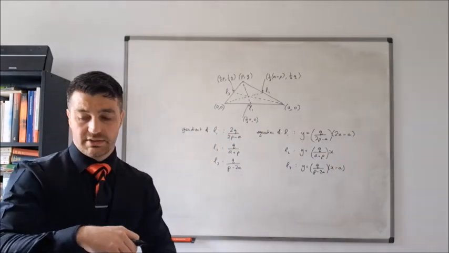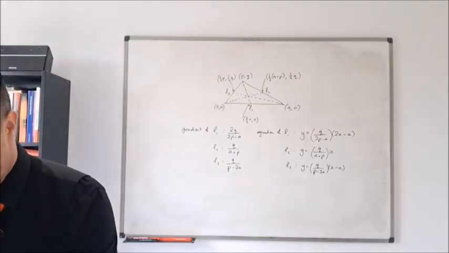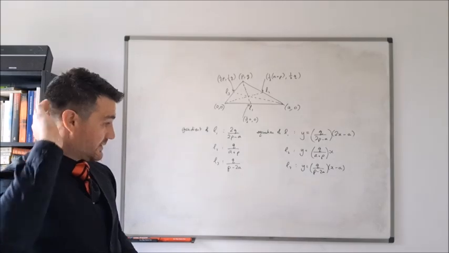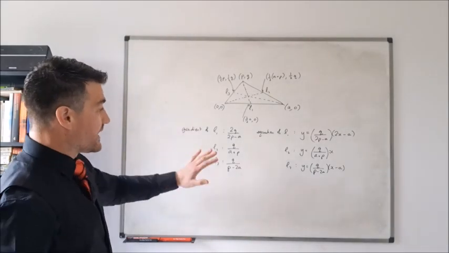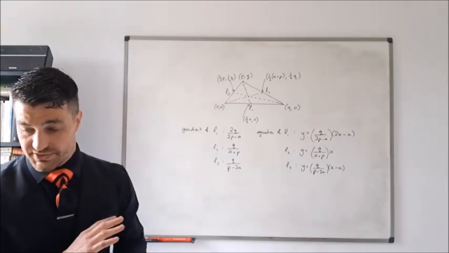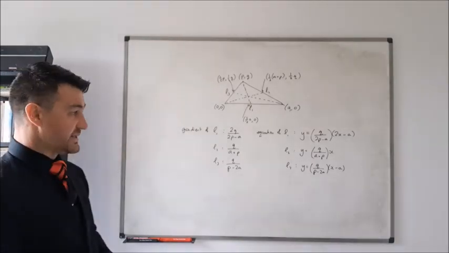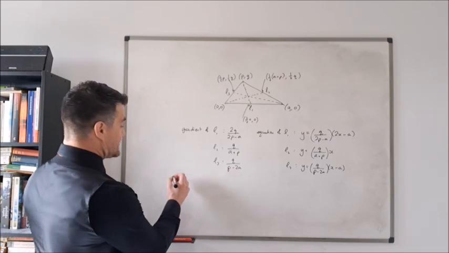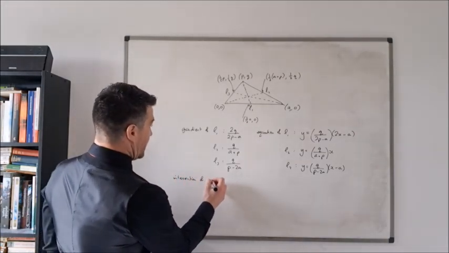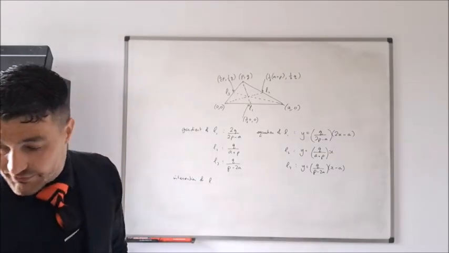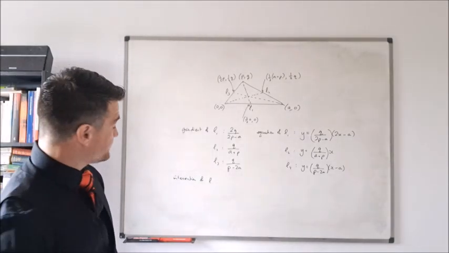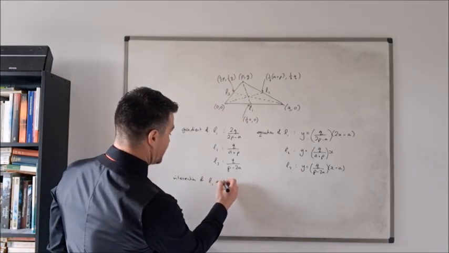So this is all elementary geometry. Anybody that's done GCSE maths or even a couple of months of A-level maths will be able to do the necessary calculations to arrive at these results. There's nothing particularly complicated. So then what I do is find the point of intersection of L1 and L2.